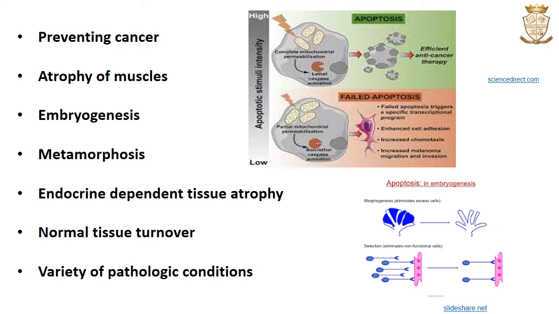Apoptosis is also required for embryogenesis, metamorphosis, endocrine dependent tissue atrophy, and normal tissue turnover that regularly happens in the gut tissues, etc. Apoptosis is also reported in a variety of pathological conditions.